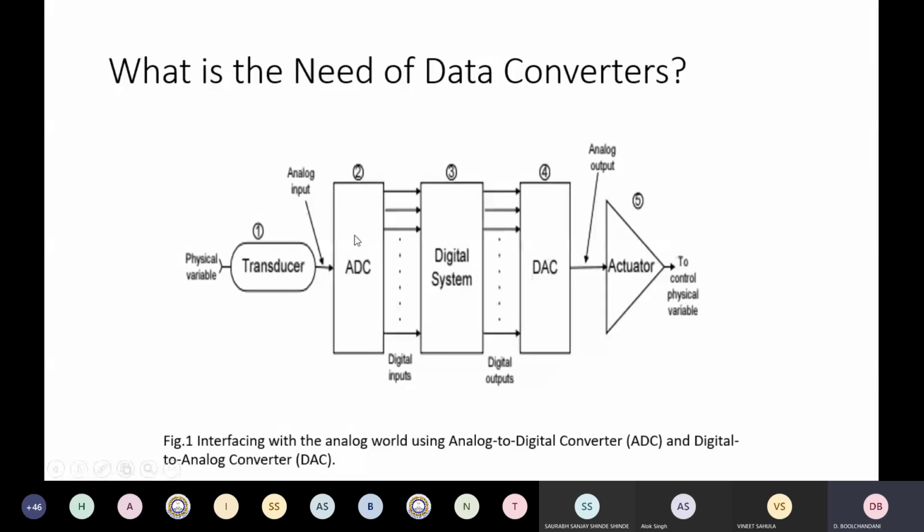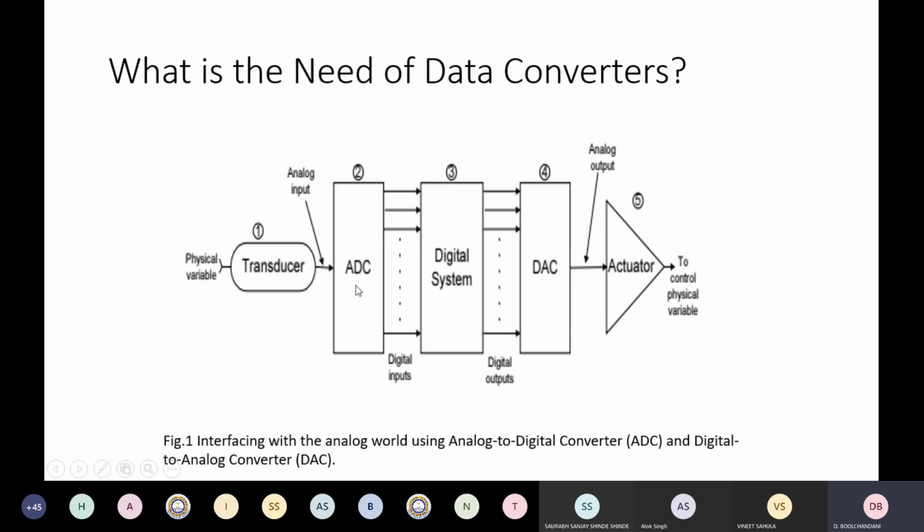Now the function of ADC is to convert this analog signal into a digital signal, and this digital signal is used by a digital system which may have a processor to control the digital signal and to monitor various things. If it is a transmission system, you will do compression techniques here. You may change the range so that you get an appropriate digital signal within the specified range.